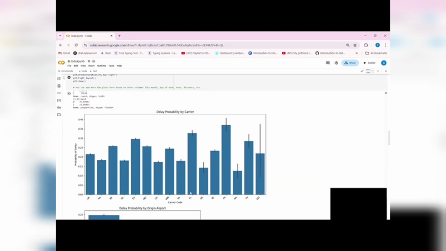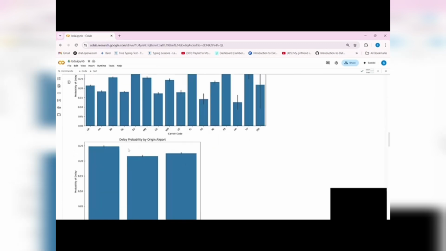And this graph presents a carrier flight, which is a via flight or connected flight, which takes 2 or 3 stops between its original departure and final arrival destination. So there may be some problem with weather or some technical issue which can lead to a delay. This graph basically shows the delay probability of it. This graph displays the probability of flight delay at the original departure airport.